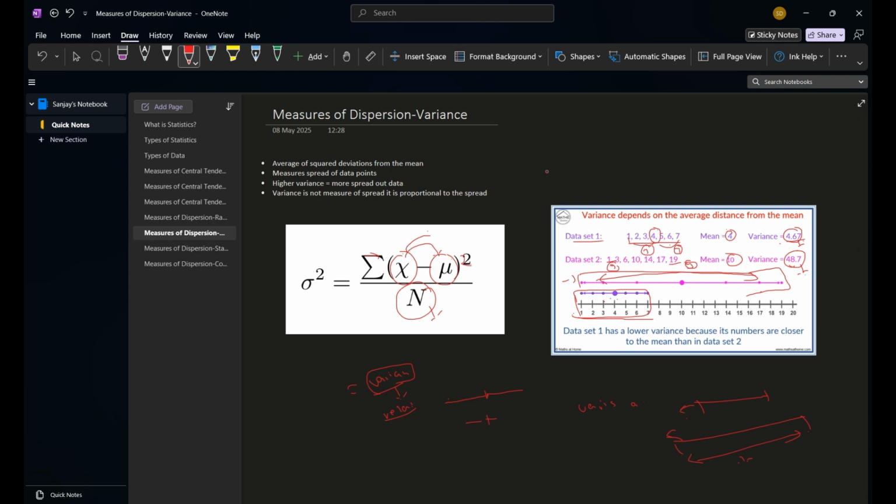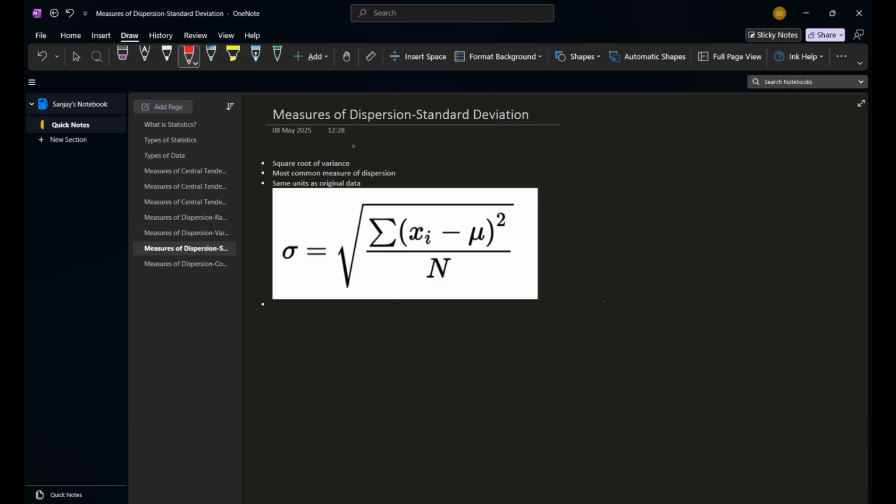The problem with the variance is, you can see the square. The output is not in terms of the input, it is in the square. So to tackle this, we have another measure, known as standard deviation, which is exactly equal to the unit of input.